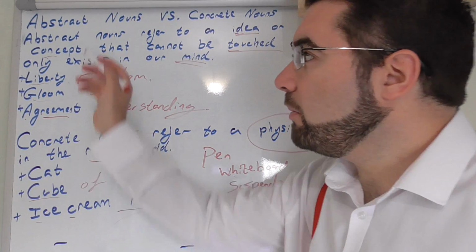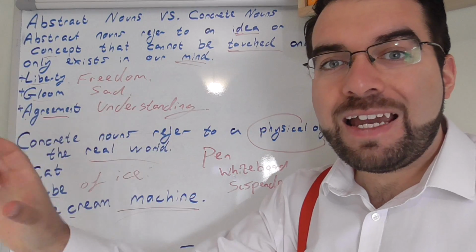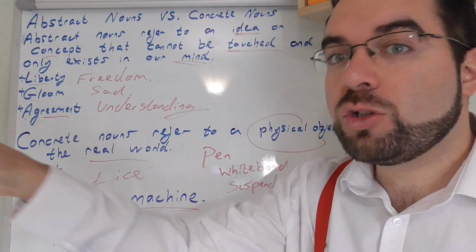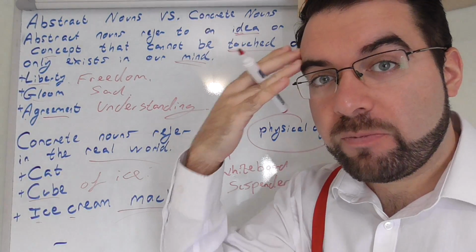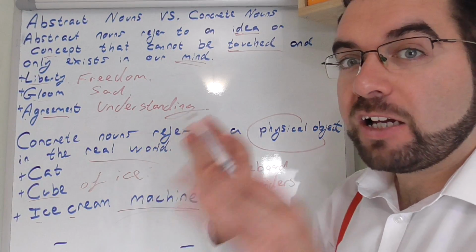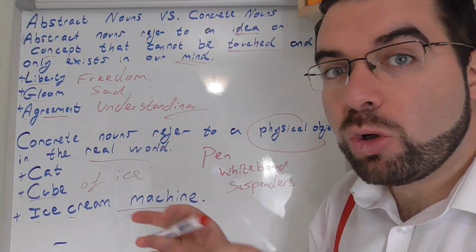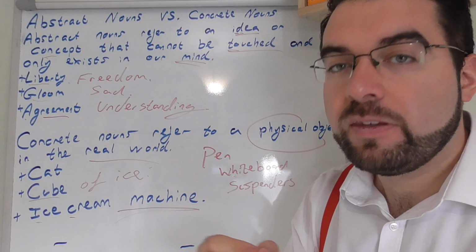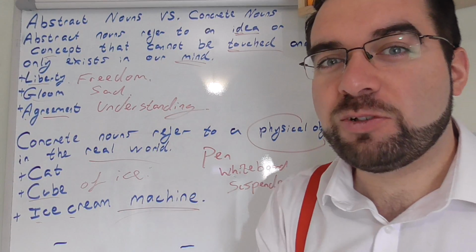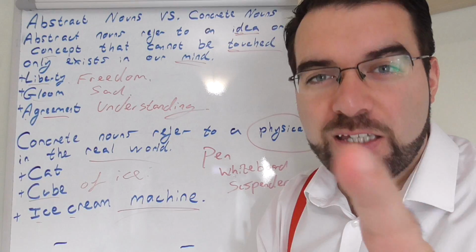So, abstract nouns, ideas and concepts that can't be touched and in our minds only. Concrete nouns, things that are in the real world, we can touch, feel and use. How cool is that, language explorers? Let's keep exploring.